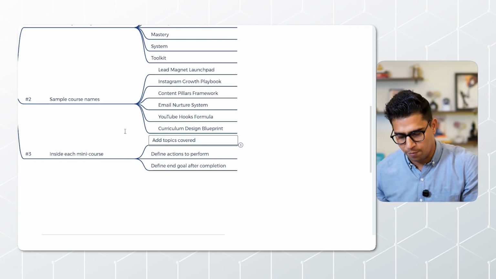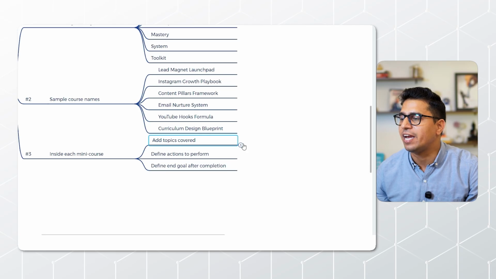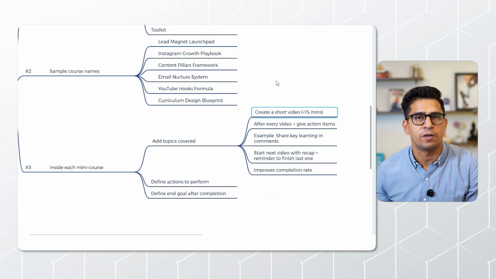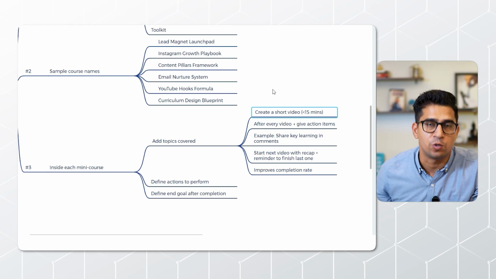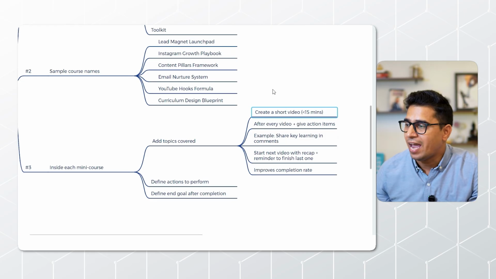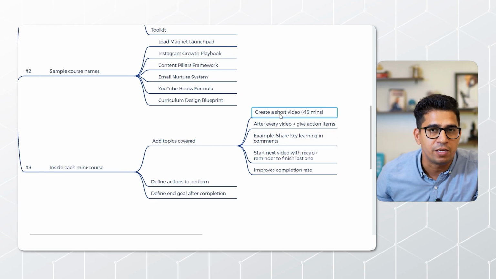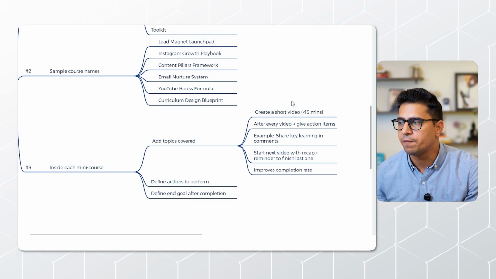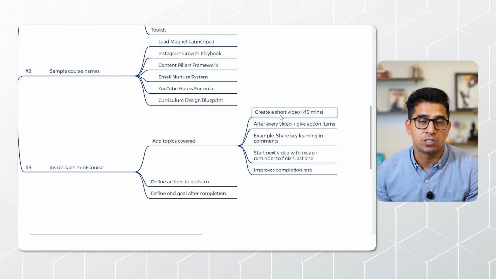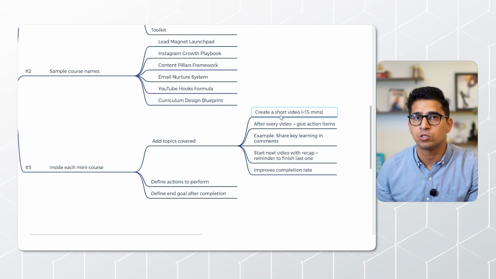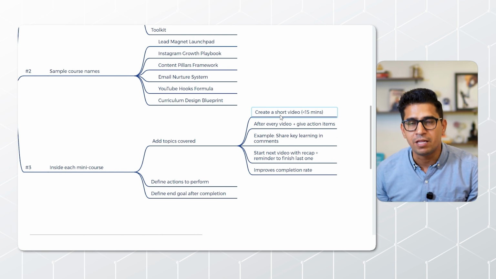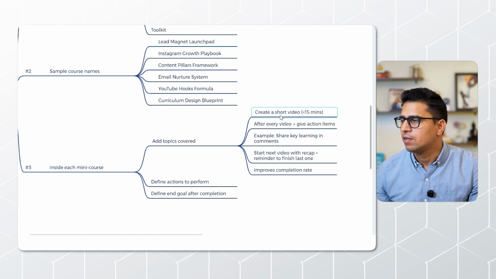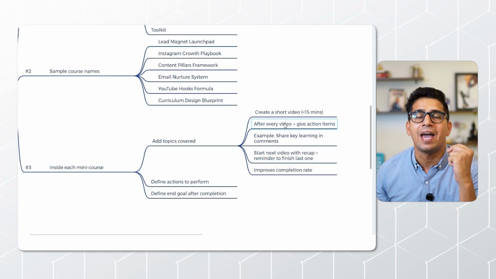Now for each topic, you need to create a short video. Don't ever try to go with long videos. A lot of people make this mistake. Anything between 5 to 15 minutes is good enough. This is important, listen to this carefully, because this will keep your users engaged. This will stop them from leaving in between. Okay, after each video, give action items.